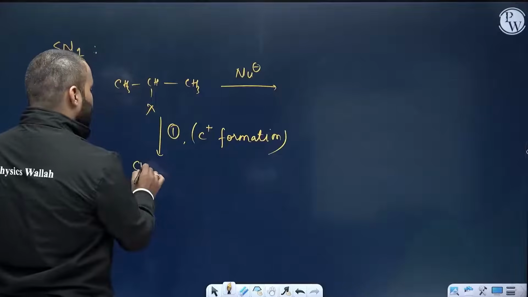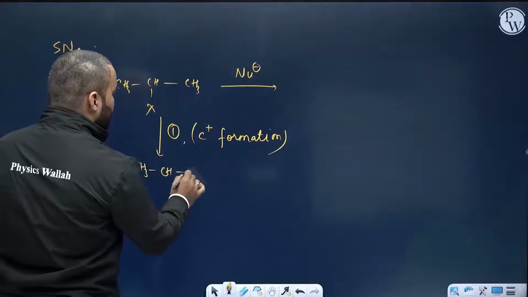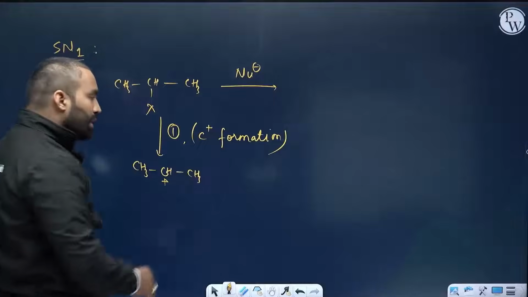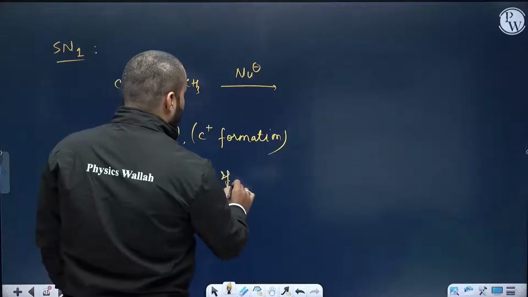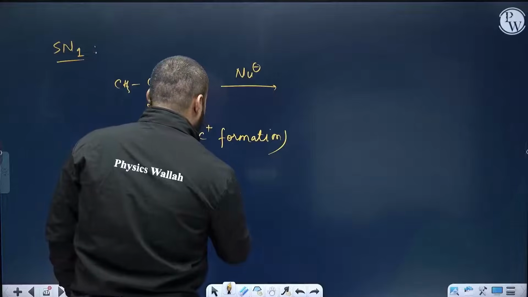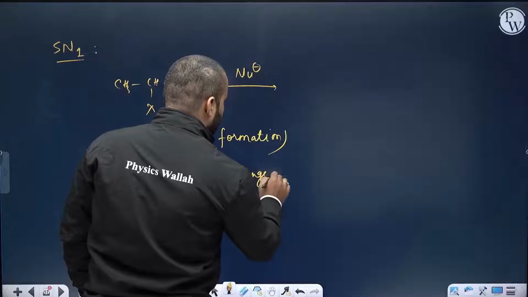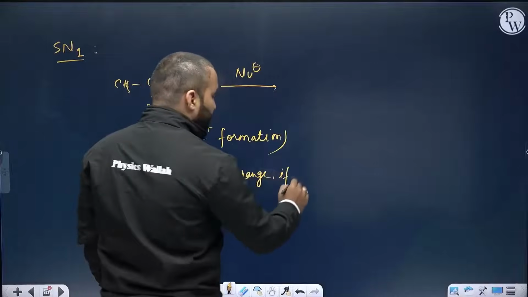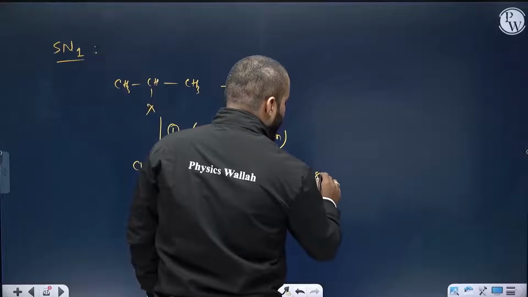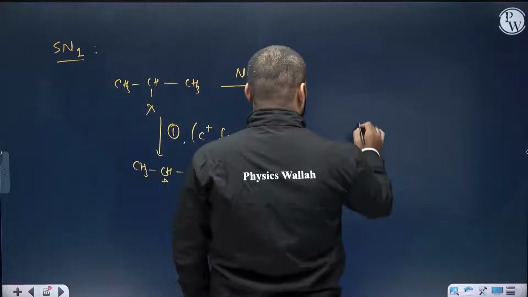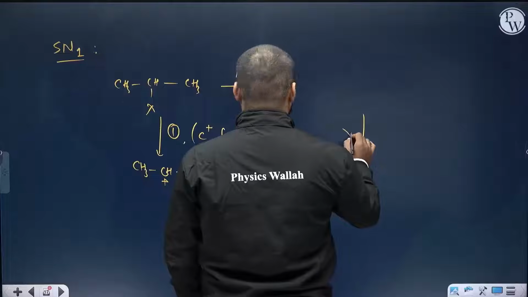This becomes CH3, CX, CH3 plus. Now you have to hunt for if rearrangement is possible. Rearrange if needed. Rearrange if possible. Once you rearrange, now bring X minus, now you bring nucleophile.